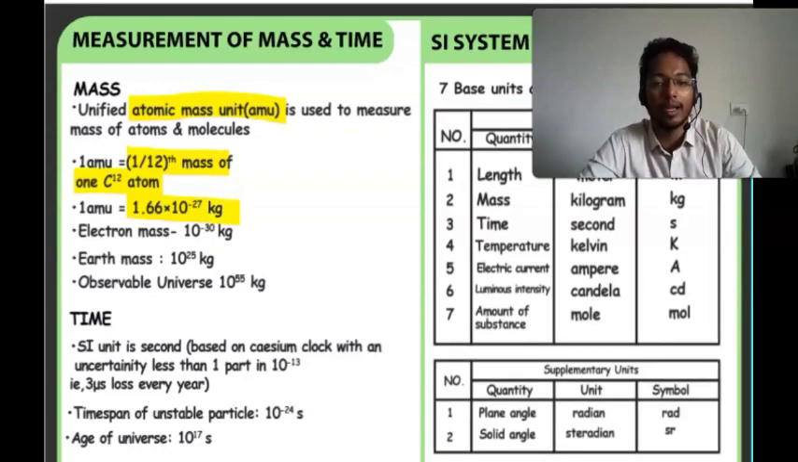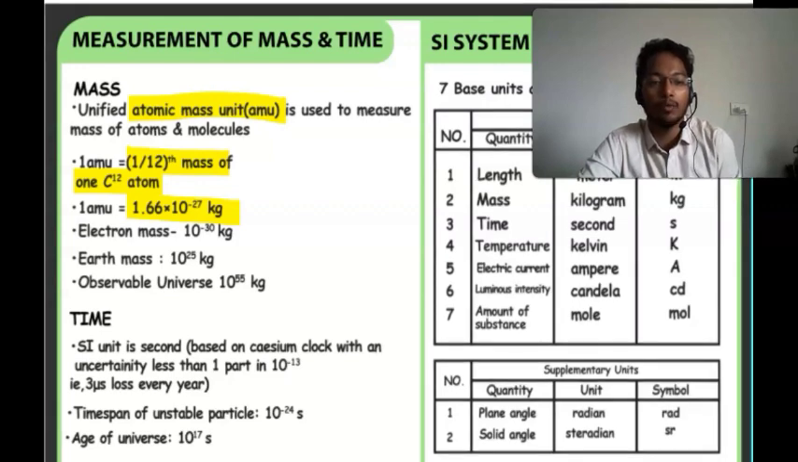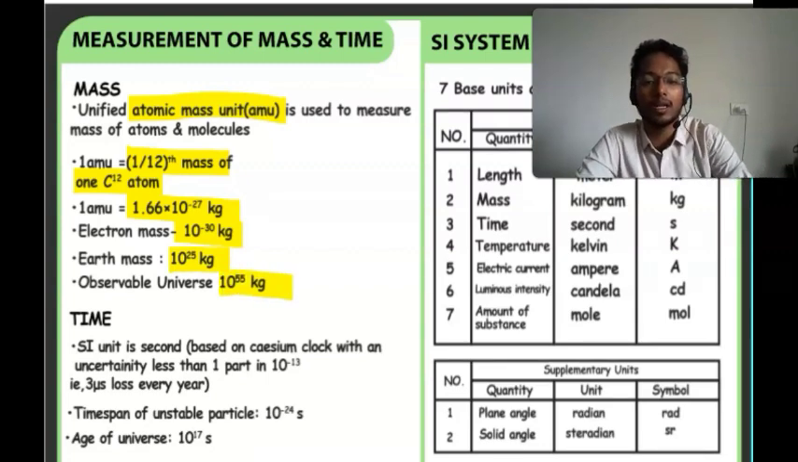And electron mass is 9.1 into 10 to the power minus 31 kg, or you can write 10 to the power minus 30 kg. Then earth mass is 10 to the power 25 kg, and the observable universe is 10 to the power 55 kg.